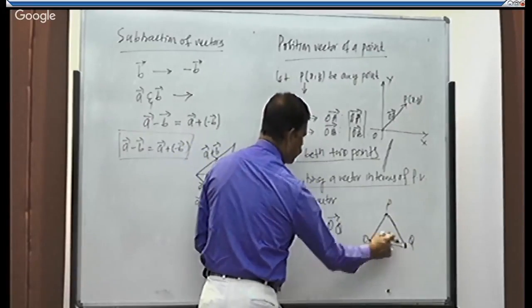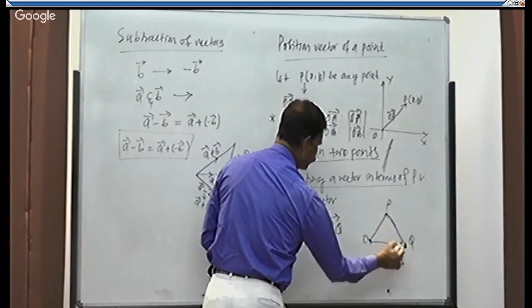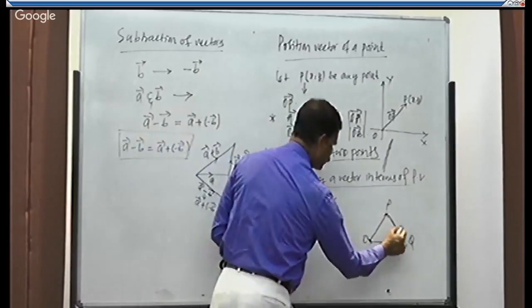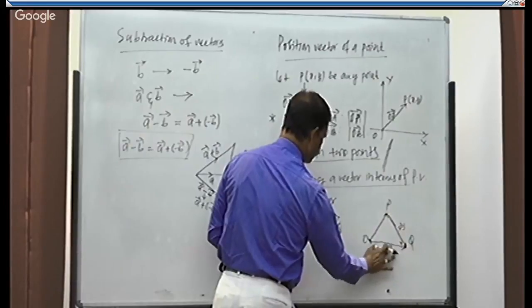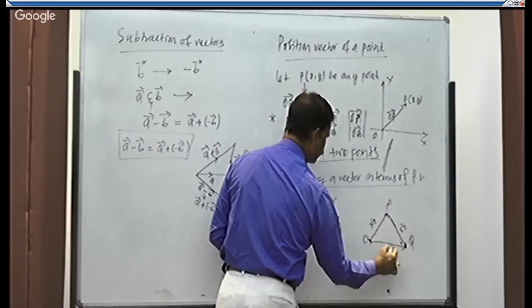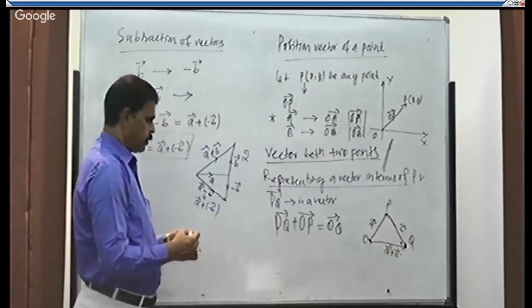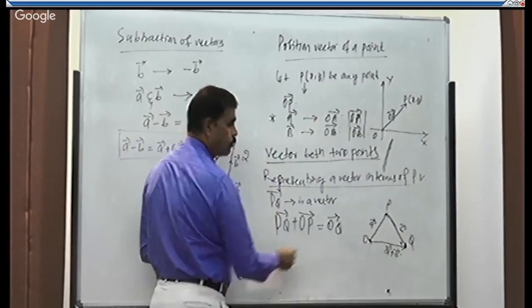OQ is equal to OP plus PQ. This is considered A, this is considered B, and this is A plus B. Hence OP plus PQ gives you OQ.